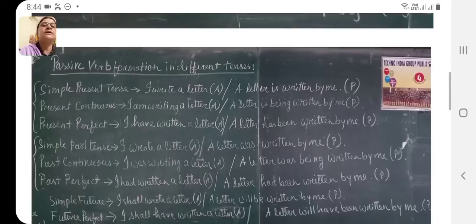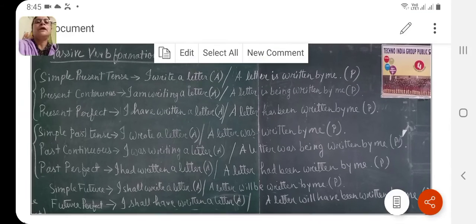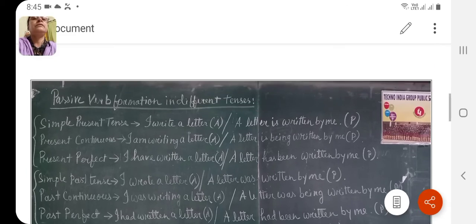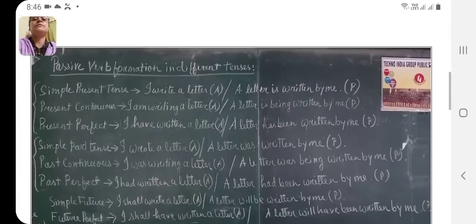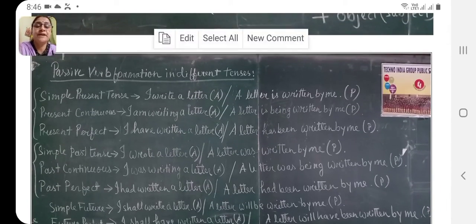Now another very important thing: see passive verb formation in different types of tenses. Before I start reading this and making you understand, let me first tell you that there are 4 tenses which do not have any passive form, and which are they?